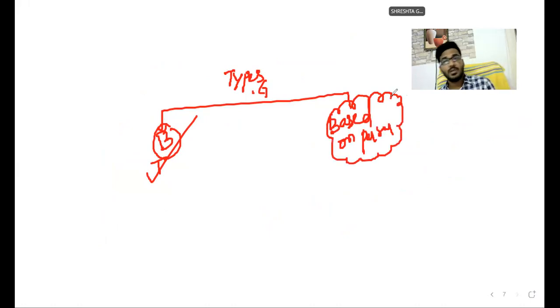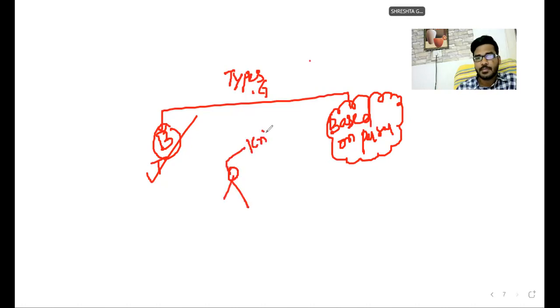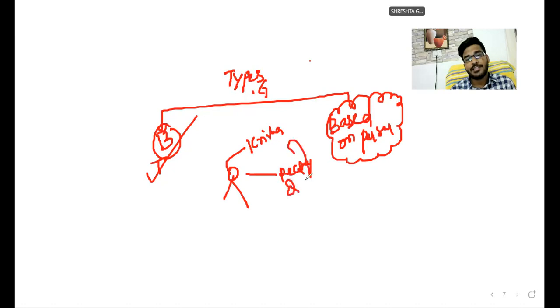So based on person, what are the different types of guarantees? Suppose you are a person. One of our friends, Krishna, recently qualified as a chartered accountant. So then he can apply for campus interviews, campus jobs.